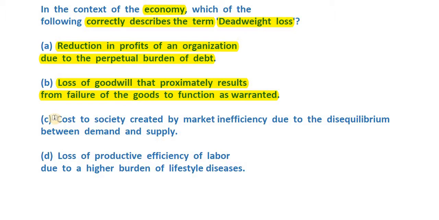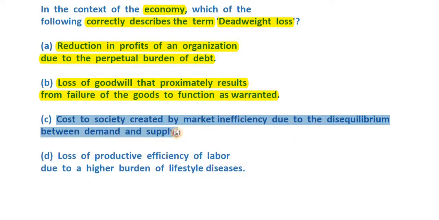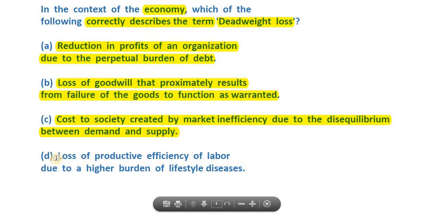Statement C is cost to society created by market inefficiency due to the disequilibrium between demand and supply. And the last is loss of productive efficiency of labor due to higher burden of lifestyle diseases.